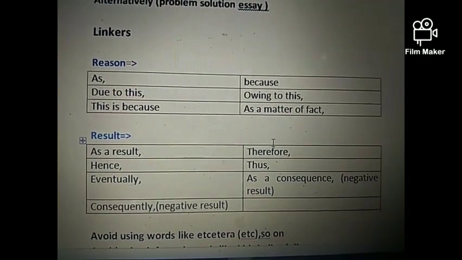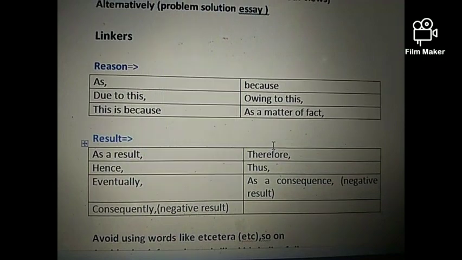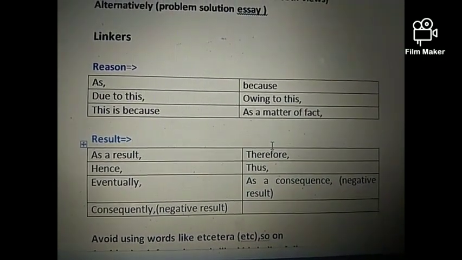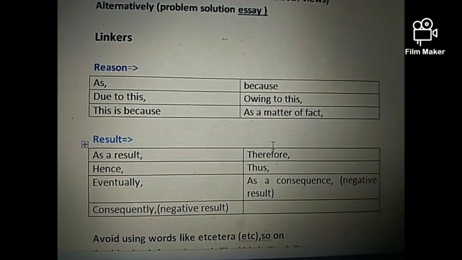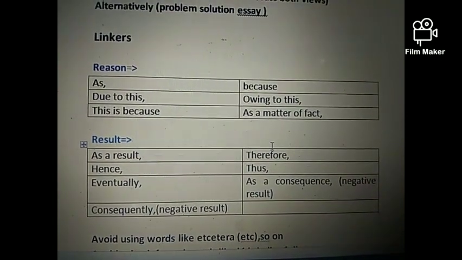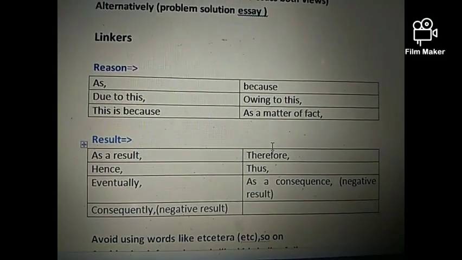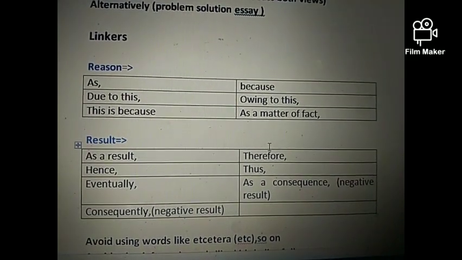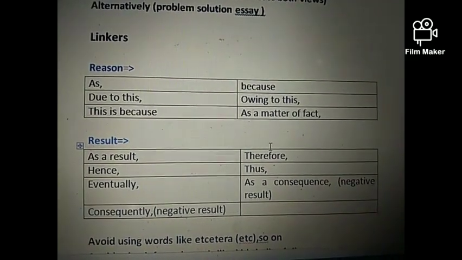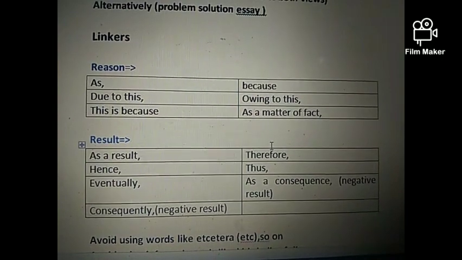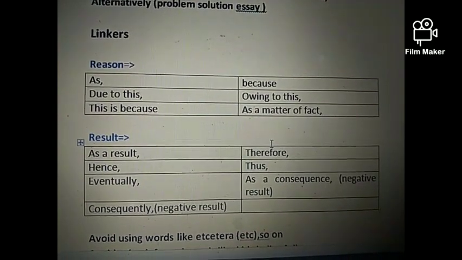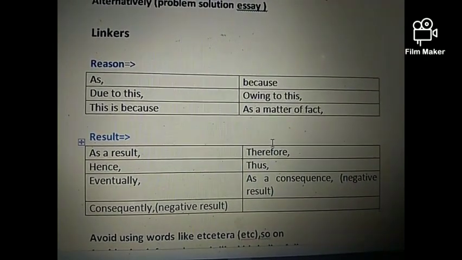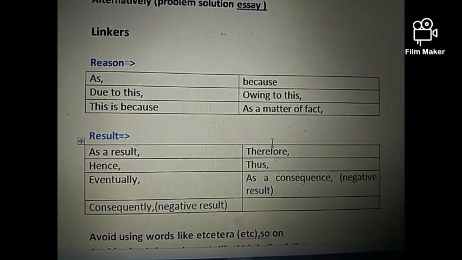For example, if you are writing an essay based on computer games, and your main idea is that children become addicted to playing computer games, then as the result, if you are writing that hence children don't pay proper attention to their studies and get poor grades, at that time you can use connectors such as consequently or as a consequence, but don't use these connectors when you are giving a positive result.